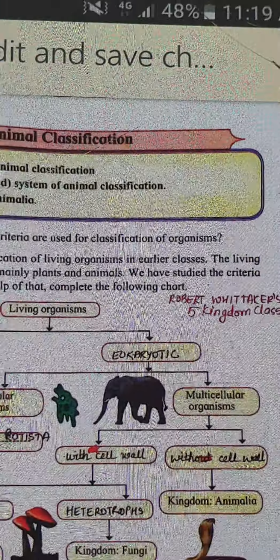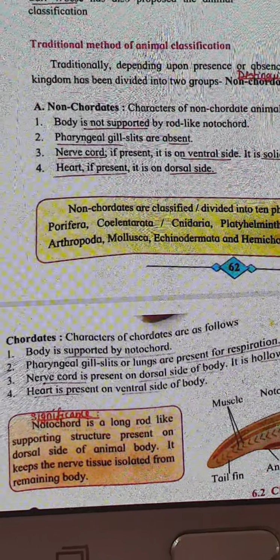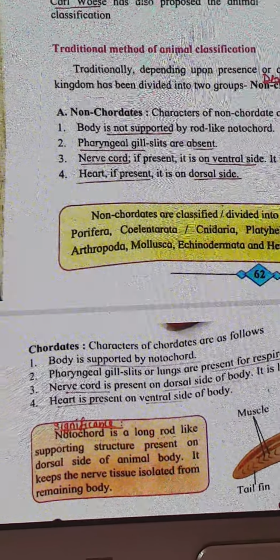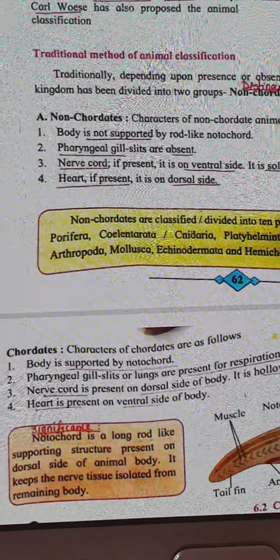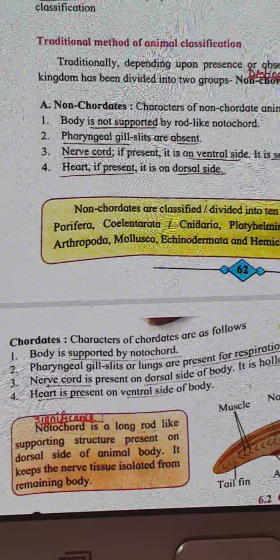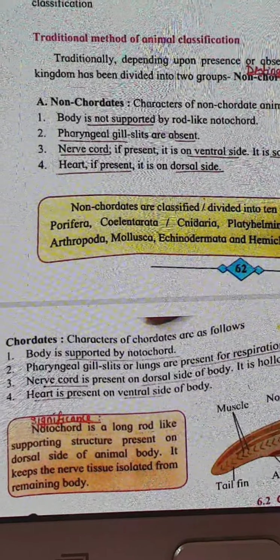Now, what are non-chordates first? The word itself tells, non-chordates, the body is not supported by a rod-like structure. So if you come down to see chordates, the body is supported by a notochord. That's the first main criteria to distinguish between non-chordates and chordates. Second, the pharyngeal gill slits are absent. Now, first of all, what is a pharynx? Pharynx is part of the respiratory tract.